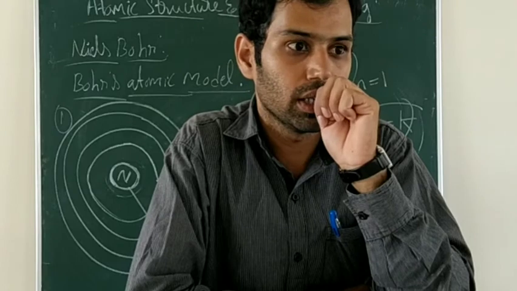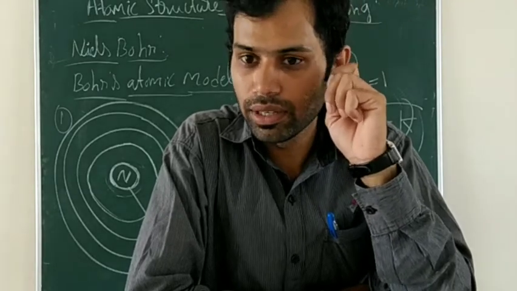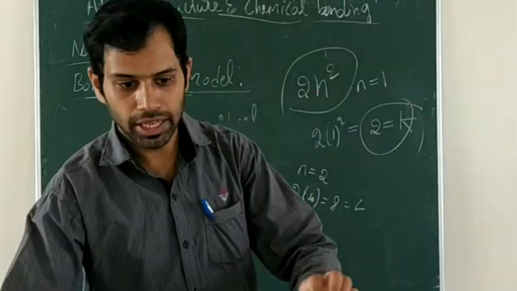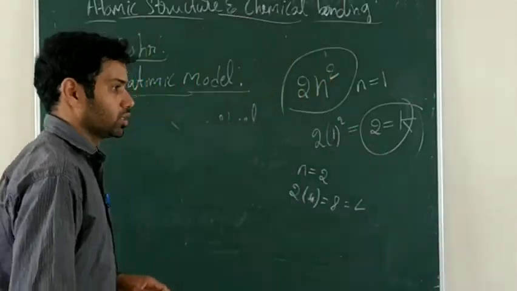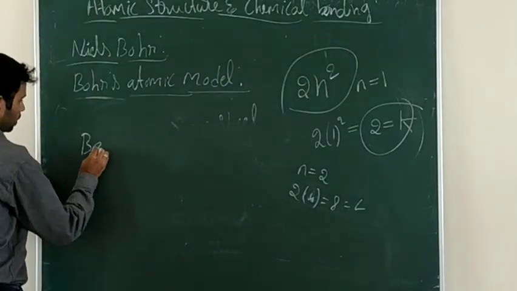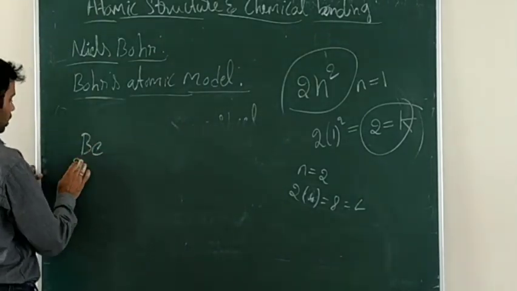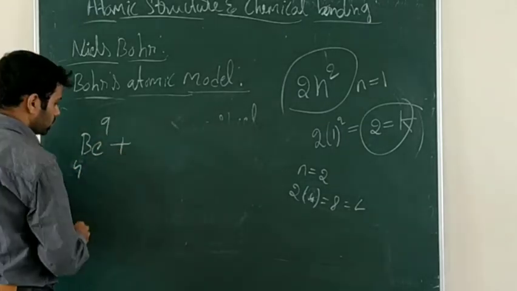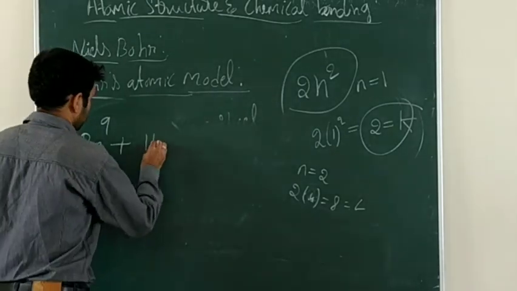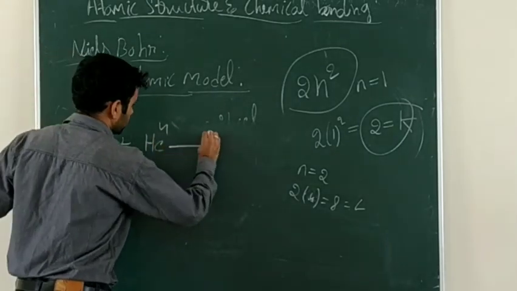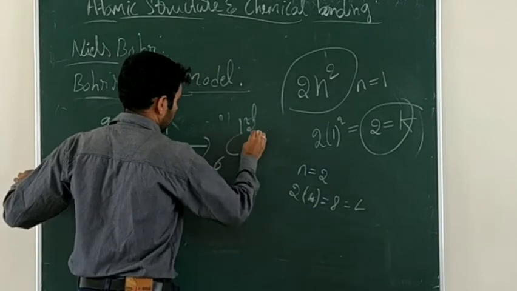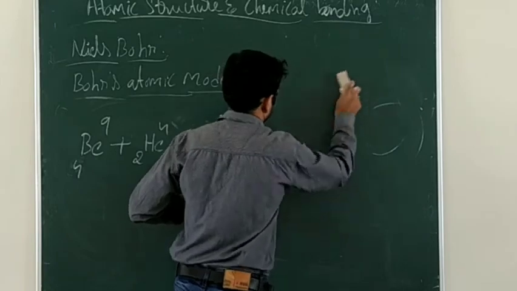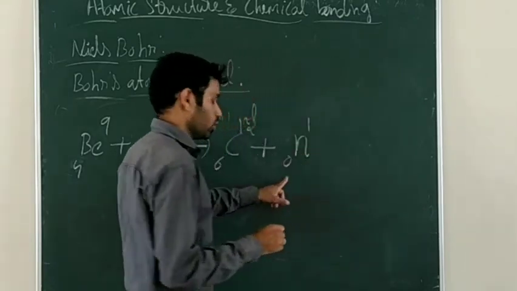So how is it possible? He was thinking about it, and he wrote one reaction. Beryllium reacts with helium. Beryllium's atomic number is 9, and beryllium reacts with helium (2, 4), so it gives carbon (6, 12) plus a neutron. He got the neutron.